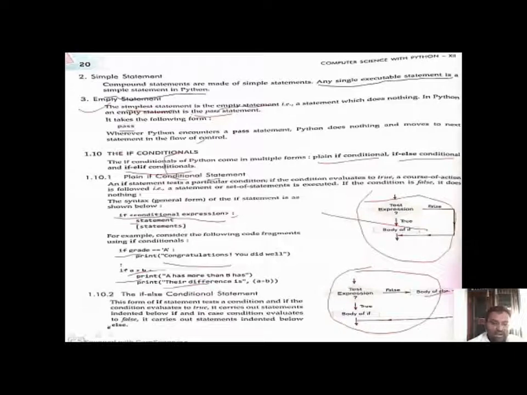Understand? The next is the if else conditional. In it, the if condition is followed by the true statement, and the else condition is followed by the false statement. I will discuss it on our next page, with the syntax of the if and else condition.